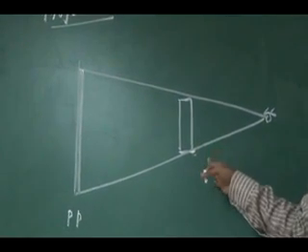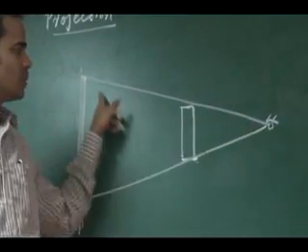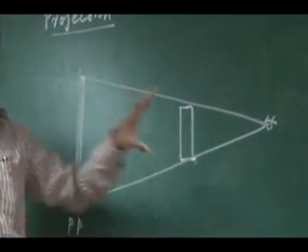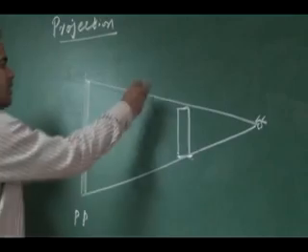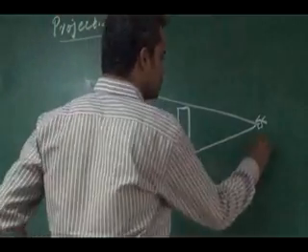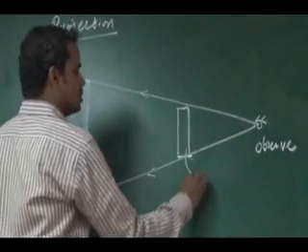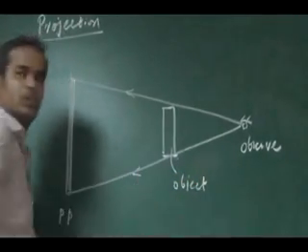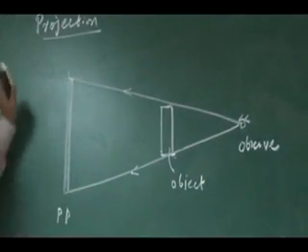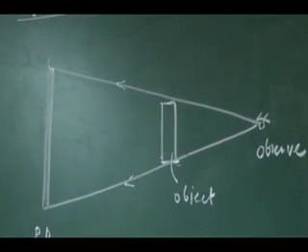The object is smaller and the image you are obtaining on the projection plane is a bigger one. The two inclined lines I have drawn show the person looking at the object, that is the observer. This is the object, this is the projection plane. This is a real projection.